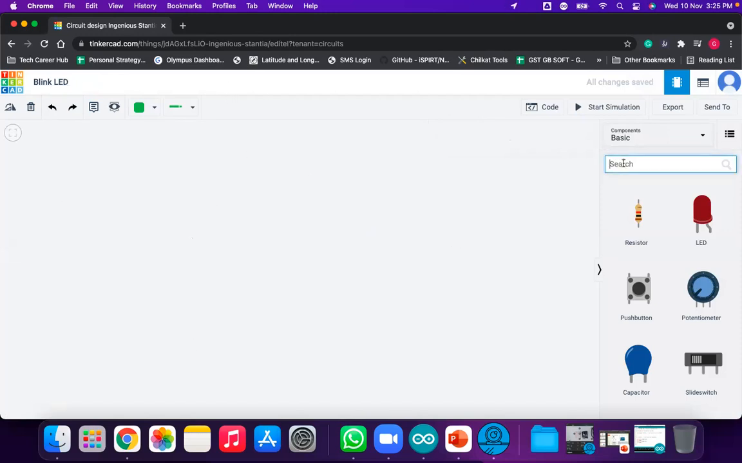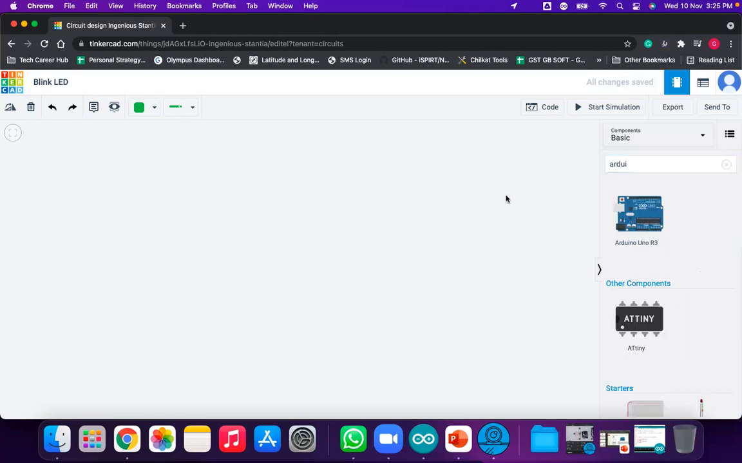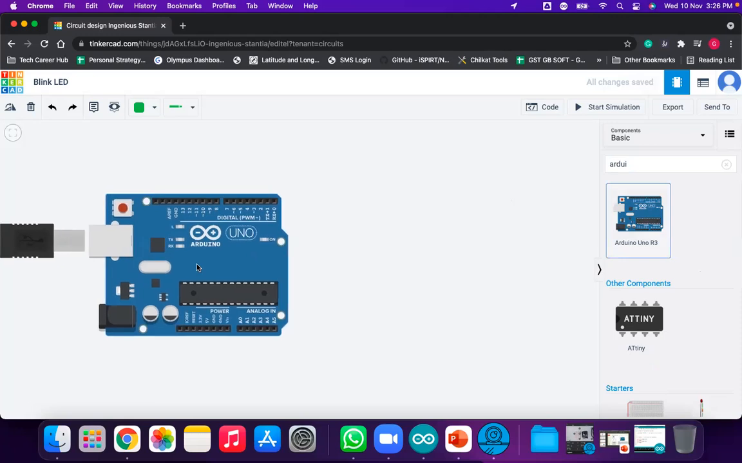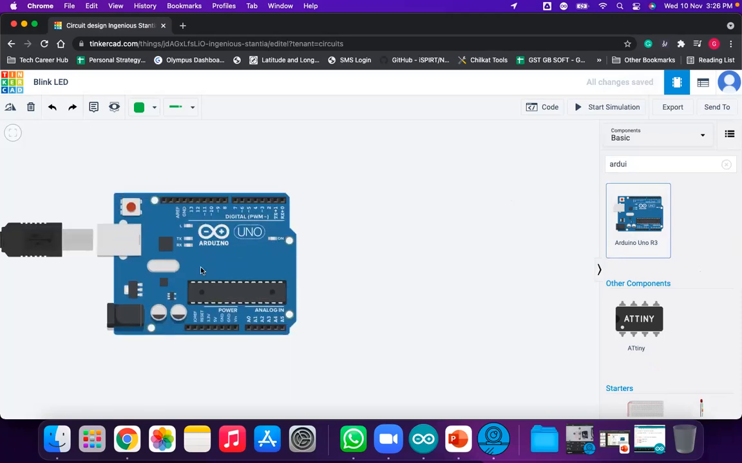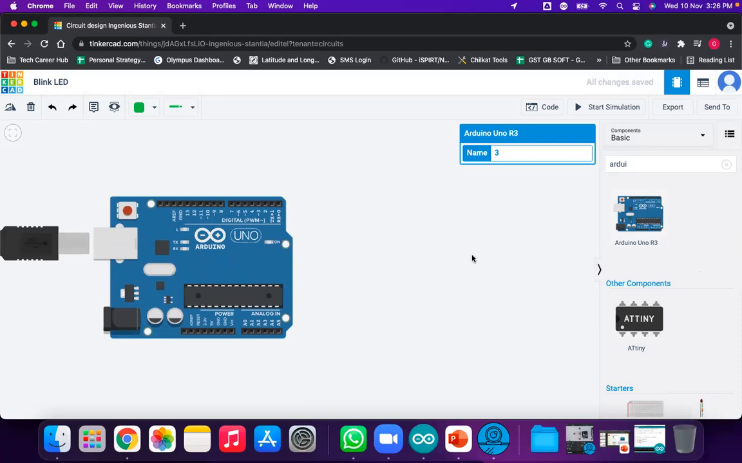So what are the components that we actually need for developing this project? You have to import them here. Firstly, we need Arduino. So let's get the Arduino. This is Arduino Uno. Grab this Arduino and place it here. Yes, this is the Arduino Uno. Just place it on this working area.